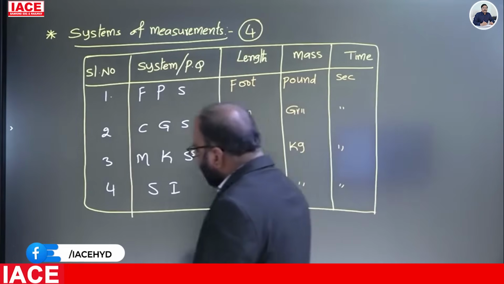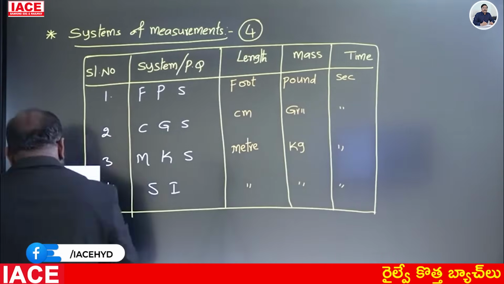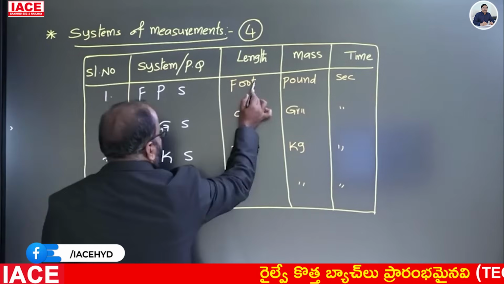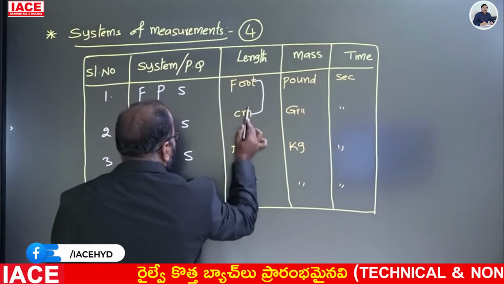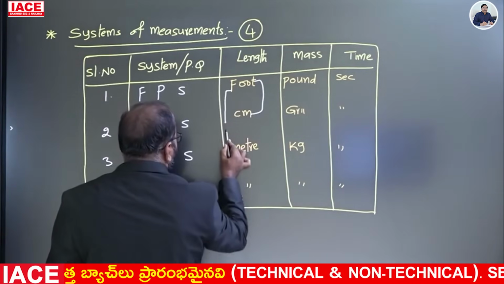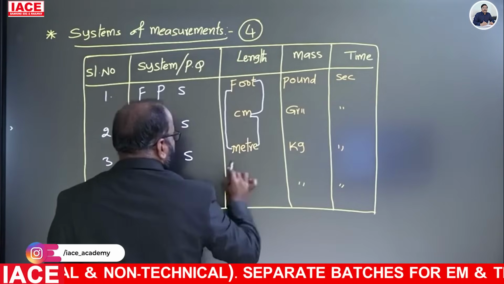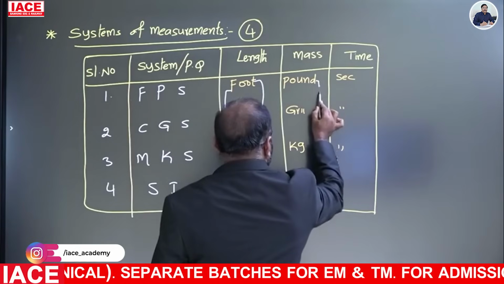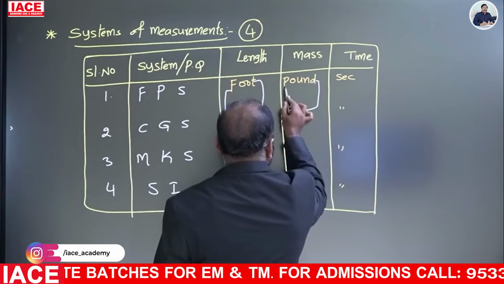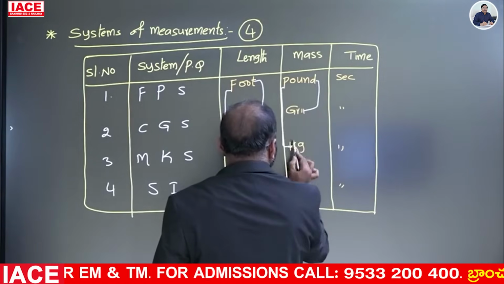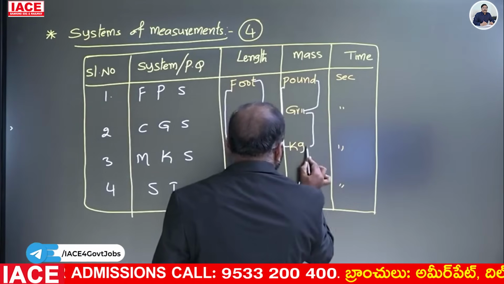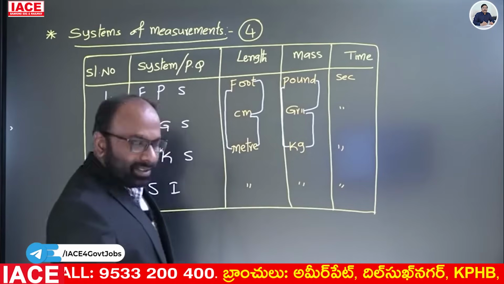Now let us see the relation among these units. See, relation between foot and centimeter, relation between foot and meter, relation between centimeter and meter. Similarly, relation between pound and gram, relation between pound and kg, relation between kg and gram. We'll see.